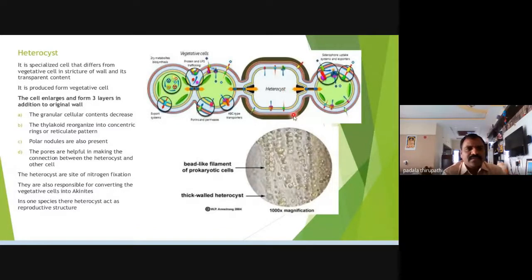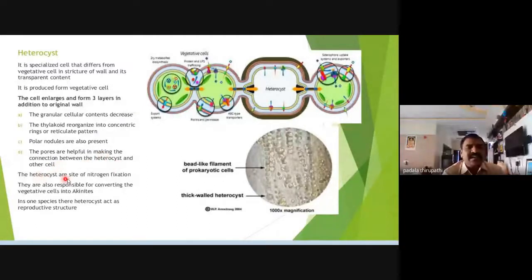The cell enlarges and forms 3 layers in addition to the original cell wall. The granular cellular content decreases, the thylakoids reorganize into concentric rings or a reticulate pattern, and polar nodules are also present. The pores help in making the connection between the heterocyst and other vegetative cells.